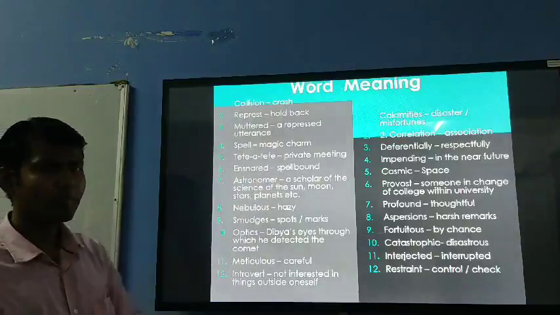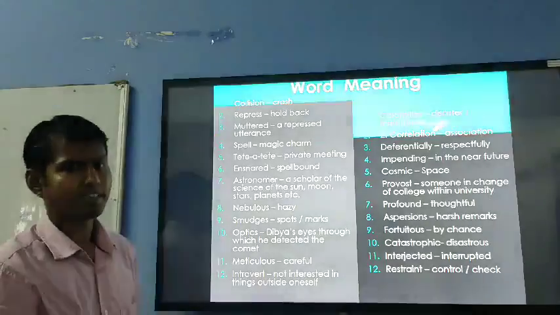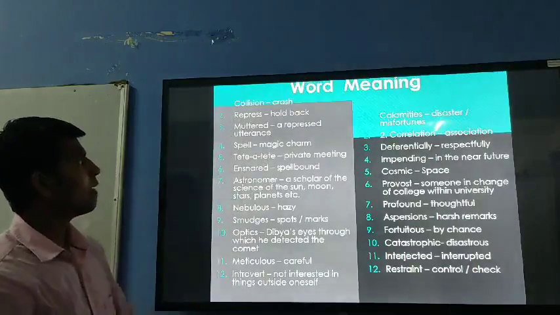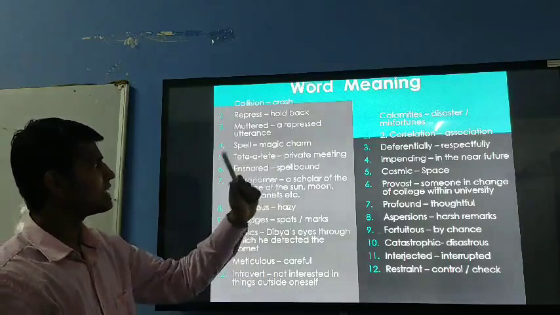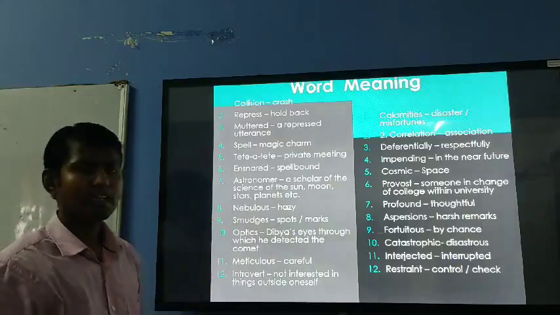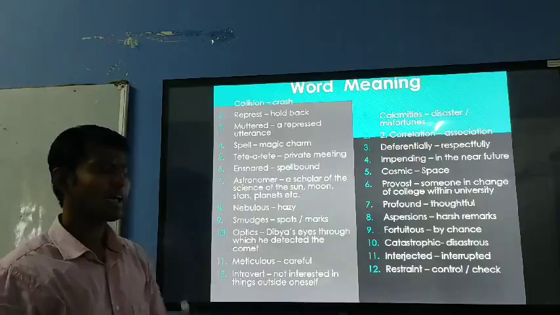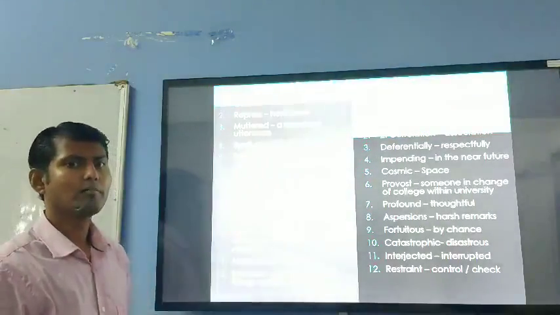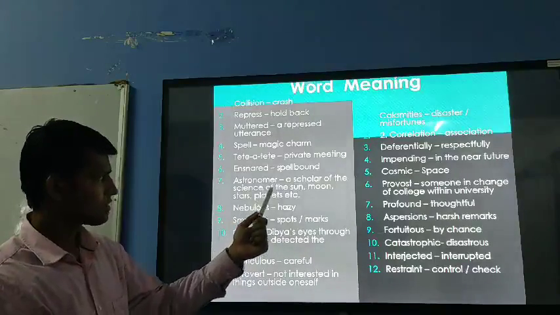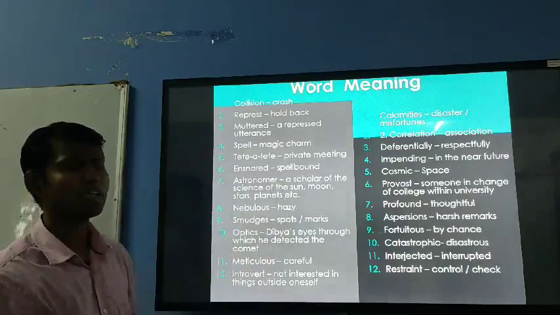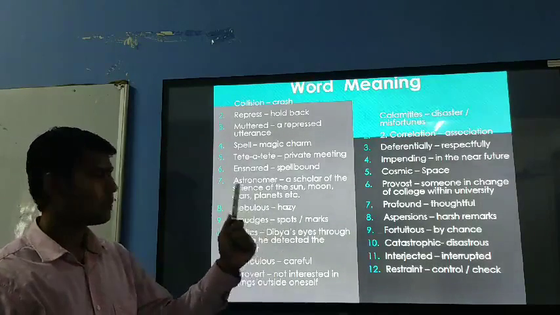Okay, so this is the word meaning of chapter number 9, The Comet, part 1. Collision means crash. Repress means hold back, muttered, a repressed utterance. Spell means magic charm. Tete means private meeting. Ensnared means spellbound. Cast a spell means have a magical power. Astronomer means a scholar of the science of the sun, moon, stars, planets, etc. Nebulous means hazy. Smudges means spots and marks.